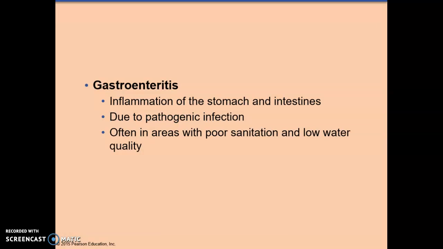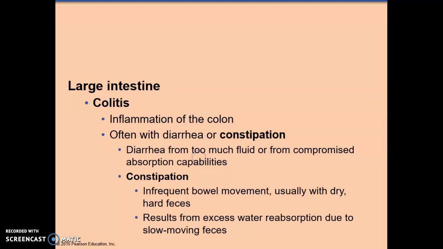Gastroenteritis is inflammation of the stomach and intestines due to a pathogen, often in areas with poor sanitation and low water quality. In the large intestine, colitis is inflammation of the colon, often with diarrhea or constipation. I talked to a doctor in a poorer country, and he said because food is often so contaminated with bacteria that people have alternating bouts of diarrhea and constipation. So their colons are never normal. They're always having issues.